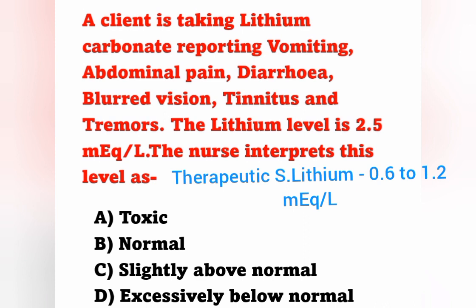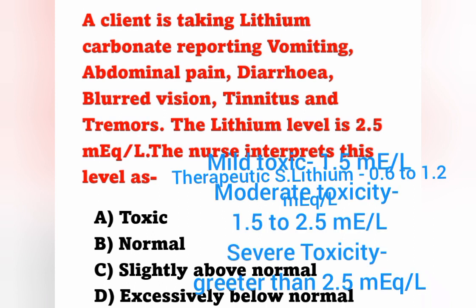Normal therapeutic serum lithium level is 0.6 to 1.2 milliequivalent per liter, and toxicity begins when the serum lithium level is above 1.2 milliequivalent per liter. Mild toxicity means serum lithium level of 1.5 milliequivalent per liter.